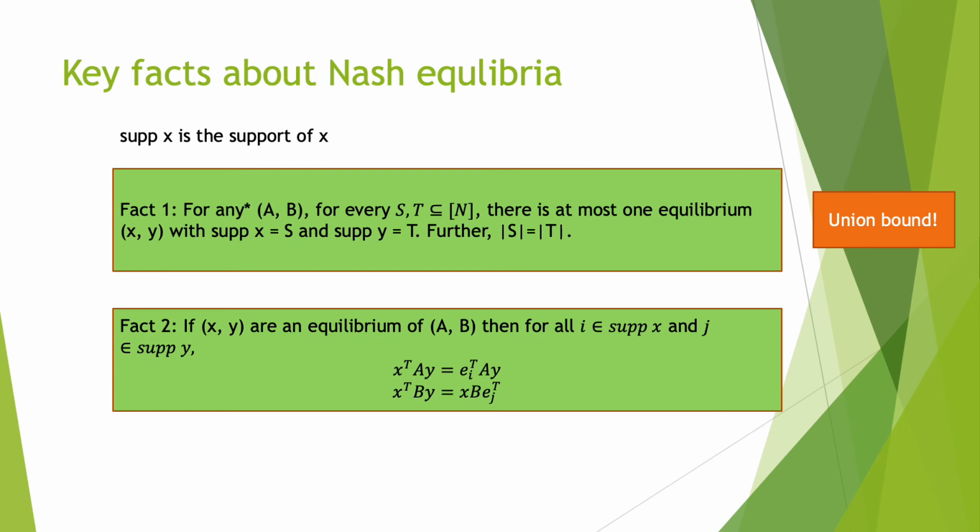And the reason why this is true is rather simple, as the value of the game has to be at least the value of each of the individual strategies. But we're averaging over these strategies, so they have to be equal. This will be important, as it will imply that a lot of strategies have to have the same values, which means our random variables are going to need to have lots of correlation. This will be our, in particular, concentration. This will be important later on.